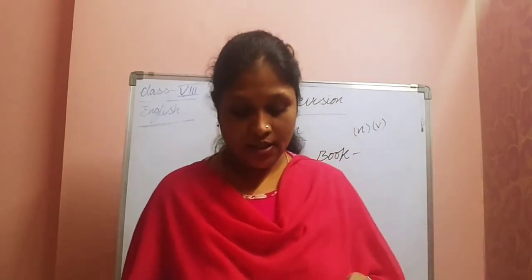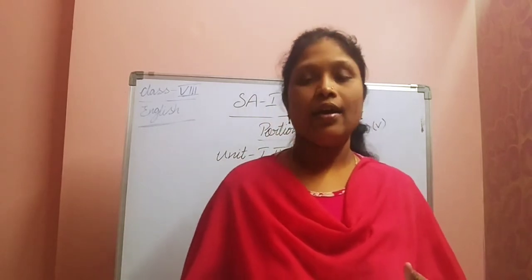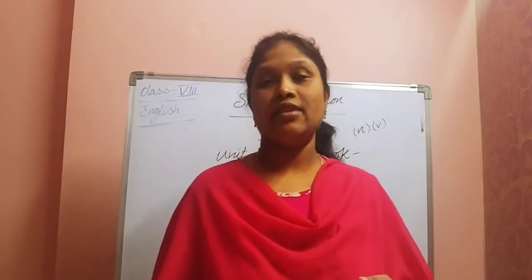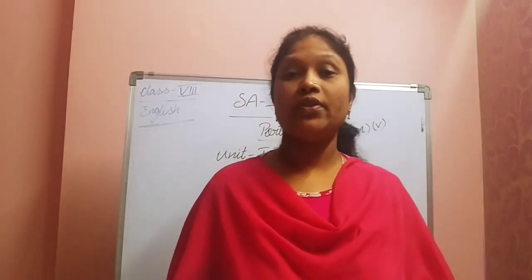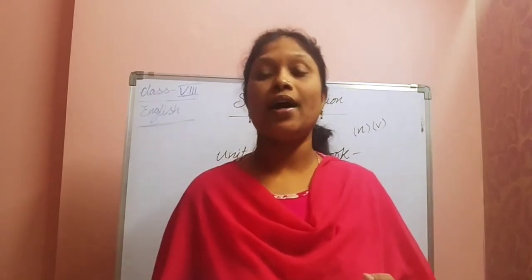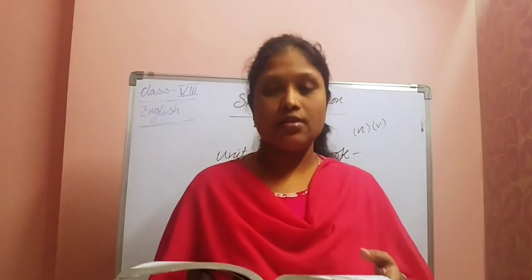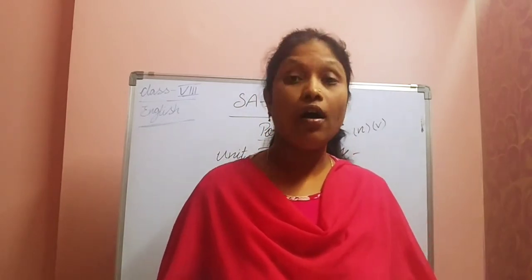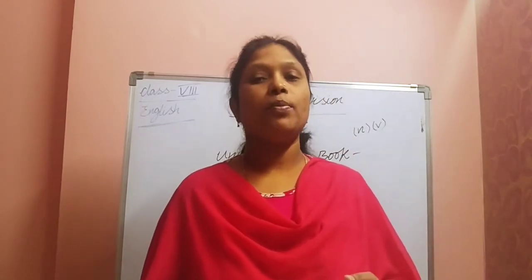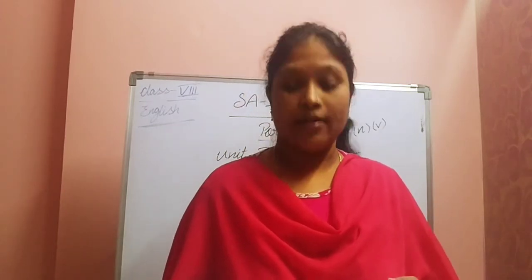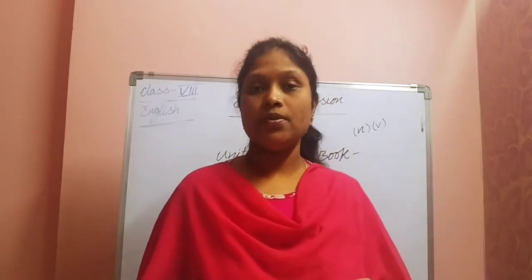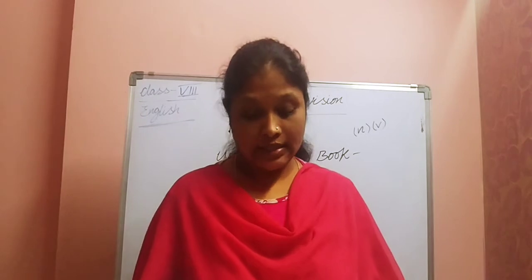For example, if you see this one, stumbled on. Actually, stumbled on is a phrasal verb, children. What are phrasal verbs? Verbs followed by prepositions are called phrasal verbs. Okay, stumbled, verb. On, preposition. So verbs followed by prepositions are called phrasal verbs. What is the meaning of stumbled on here?